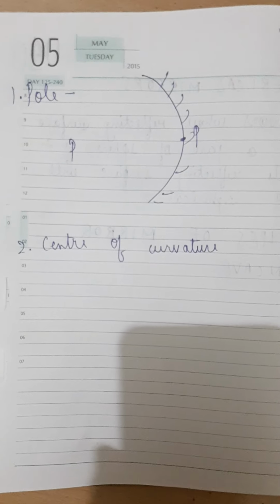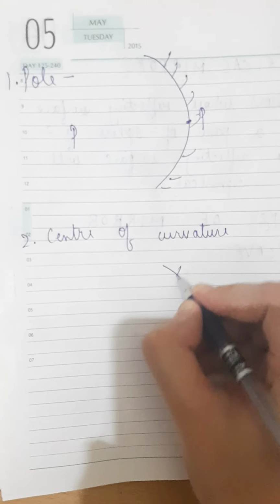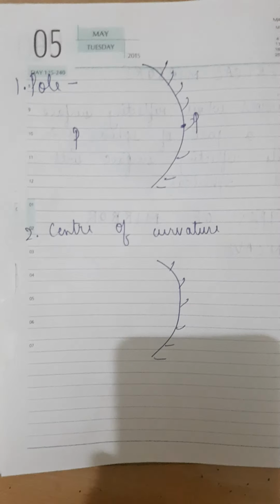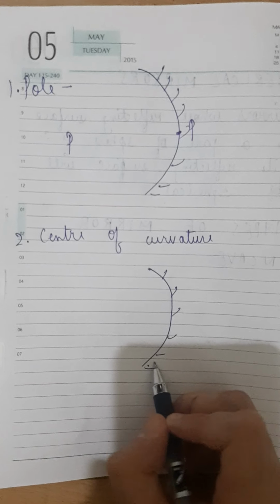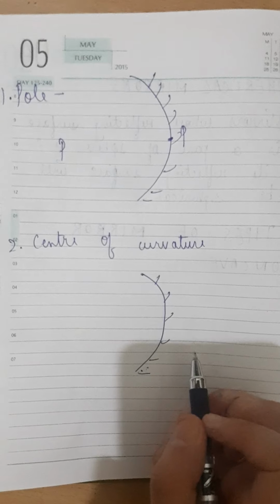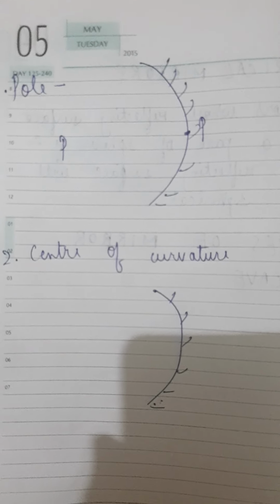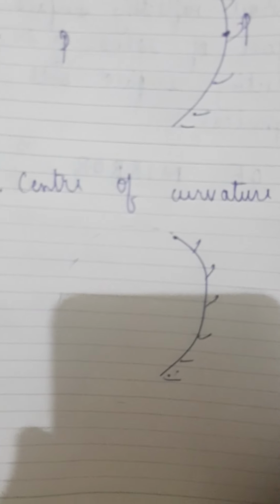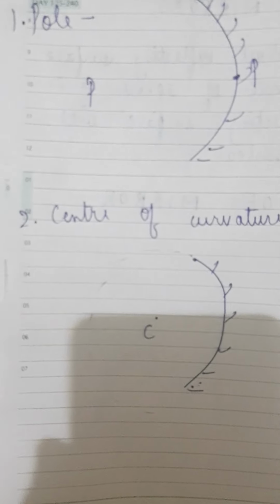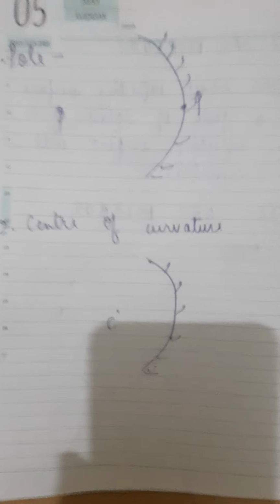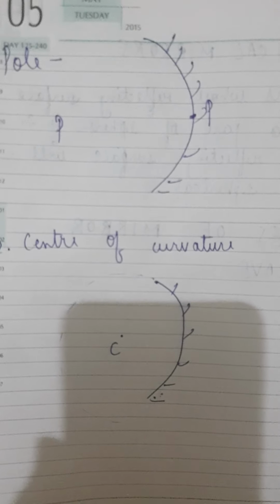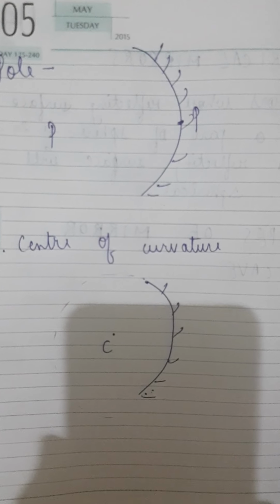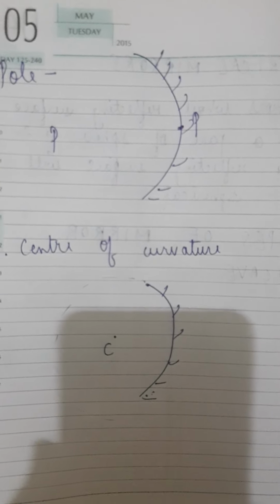The next term is center of curvature. I'm drawing the concave mirror again. As you know, this concave mirror has been formed out of a complete spherical part. If I complete this circle, it will obviously have some center. So what is the center of curvature? As this spherical mirror forms a part of a sphere, and that sphere will have a center, that point is called the center of curvature of the spherical mirror.